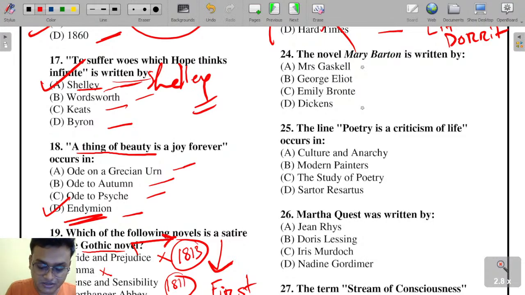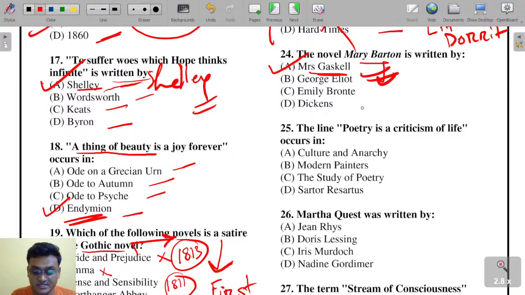Who has written Mary Barton? Easy one. It is Mrs. Gaskell. Mrs. Gaskell has written the novel Mary Barton.